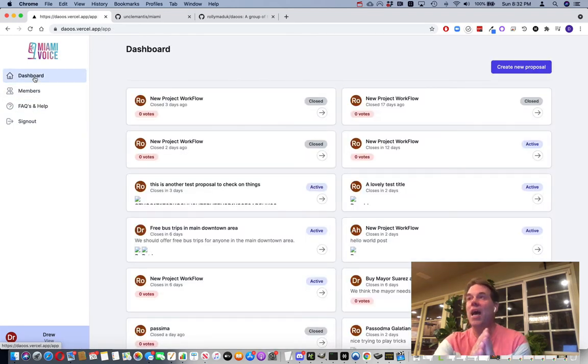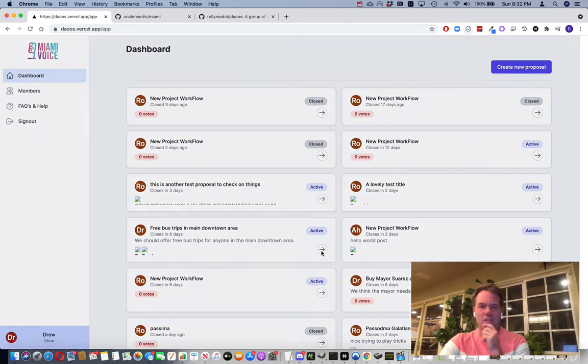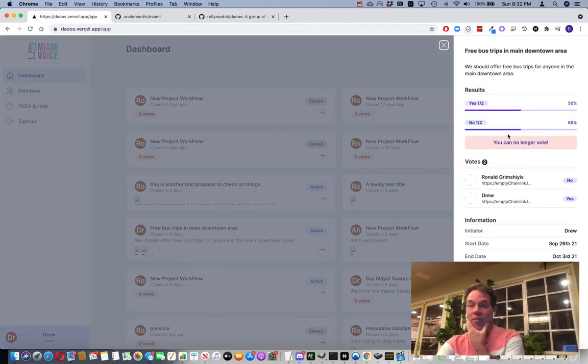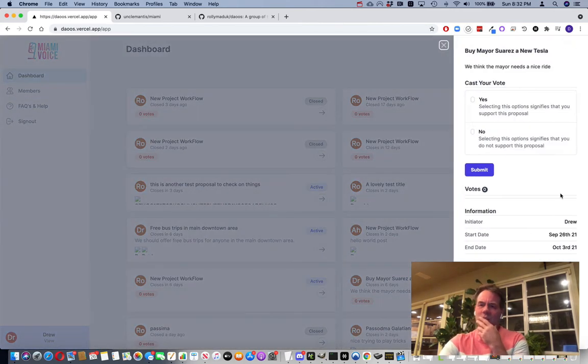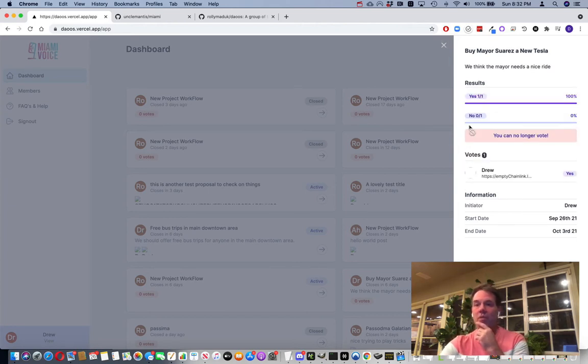But the main thing that happens is on this dashboard, and these are proposals. So anyone can create a proposal. It is completely egalitarian. You can go into any of these proposals. So here's one to have a bus. You can see I can't vote because I've already voted on this one. There's one to buy the mayor a new Tesla. I haven't voted on that one yet. Yeah, I think that's a great idea. Why not? I submit my vote.